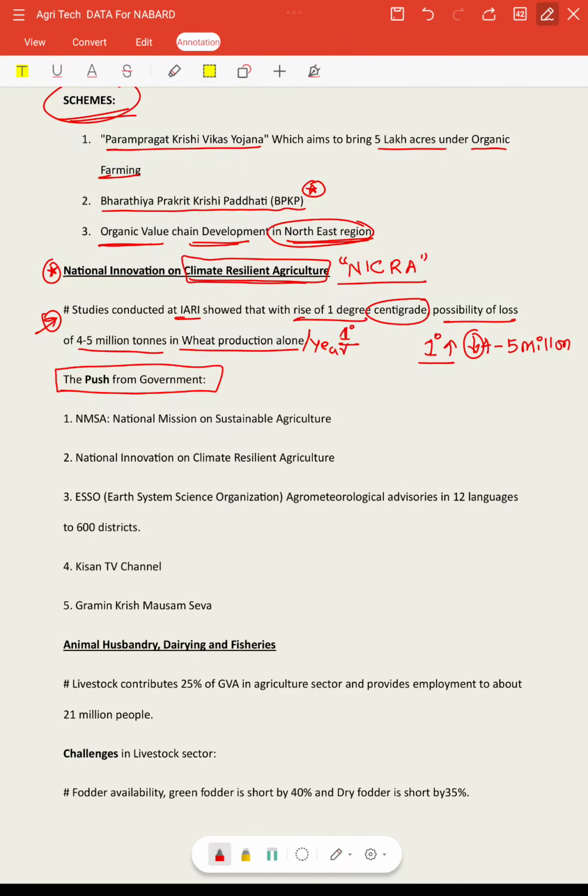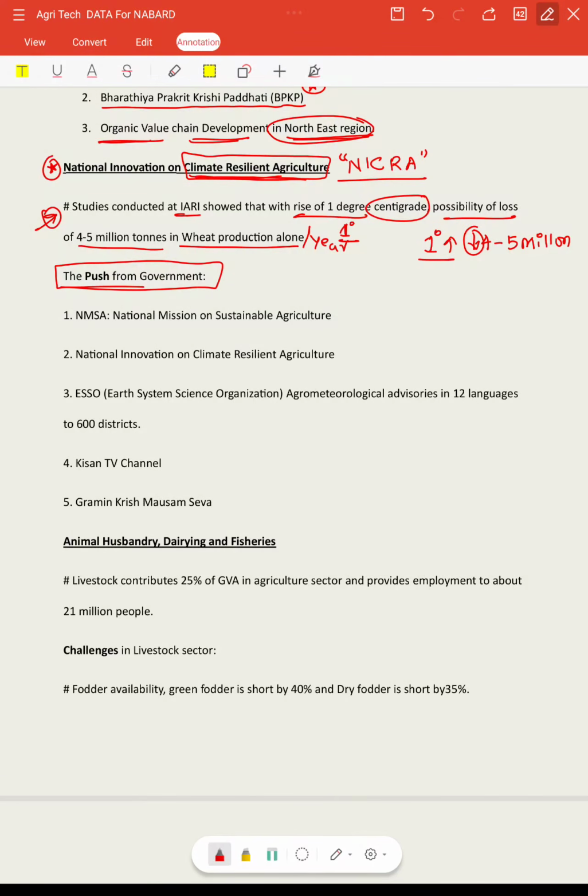So what are the major pushes taken by the government to counter climate change on agriculture? We have the National Mission on Sustainable Agriculture. It means using sustainable practices, technologies and methods for farming. And we also just now discussed the National Innovations on Climate Resilient Agriculture, right? This works under IARI and ICRISAT. They work on different technologies and different varieties of crops which are climate resilient.